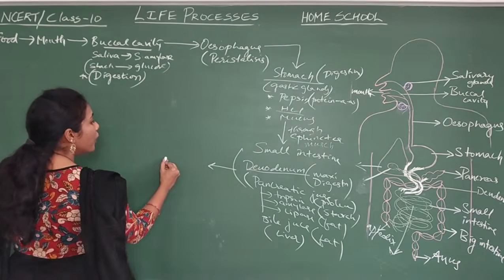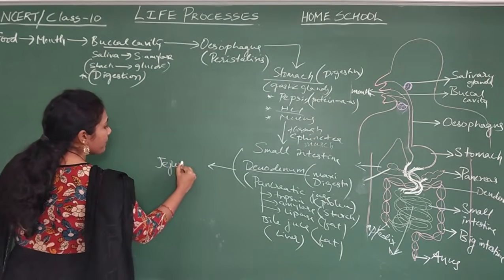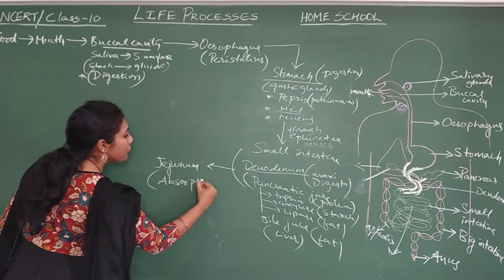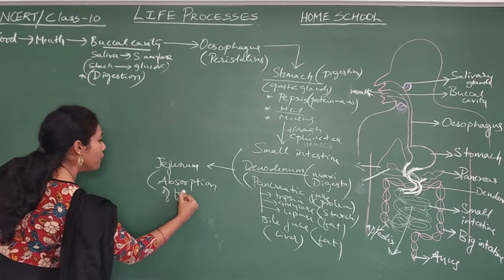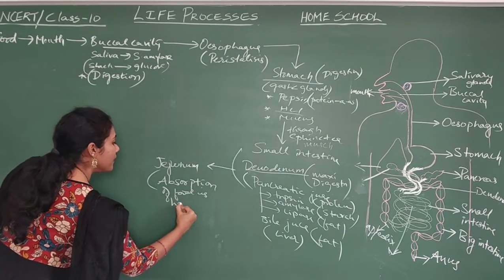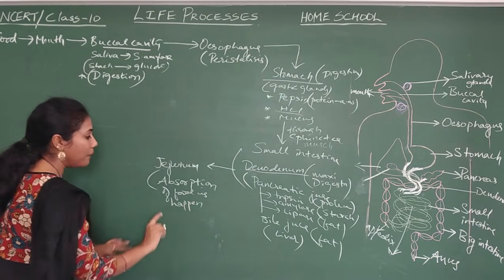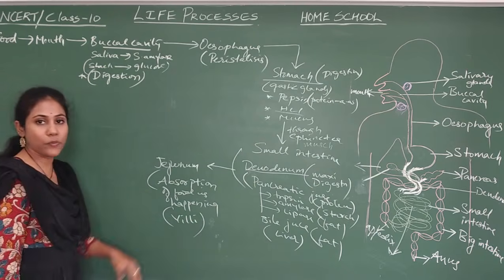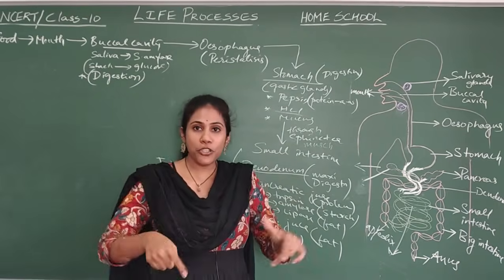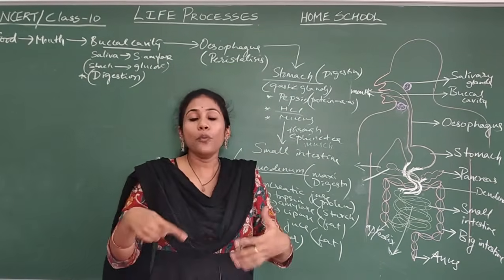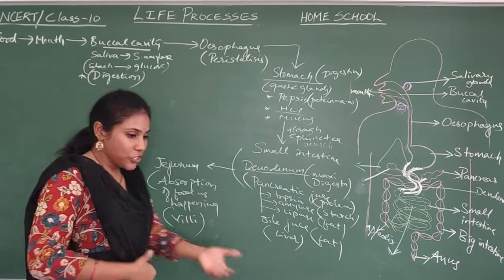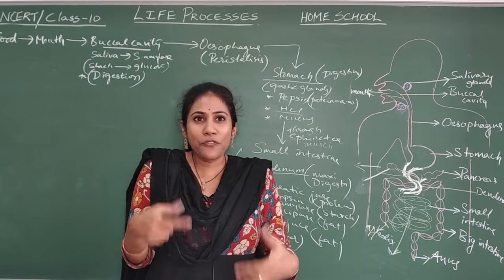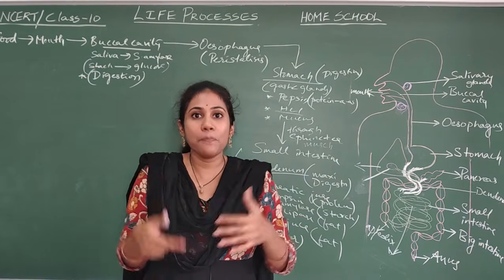From duodenum, food will come to jejunum. So what is happening in jejunum? Absorption of food is happening. With the help of whom? With the help of villi. Very important. What is villi? The inner lining of jejunum has finger-like projections called villi. So villi actually absorb the food. Clear, everybody? Because of the villi, more and more food gets absorbed.